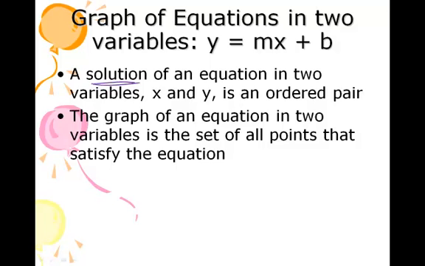The graph of an equation in two variables is the set of all points that satisfy that equation. So if we take all of the ordered pairs that we could find for a given equation and plot them on graph paper, we would find the graph of the equation. So the solution is one of the possible ordered pairs. The graph is a pictorial representation of all of the ordered pairs that are solutions.